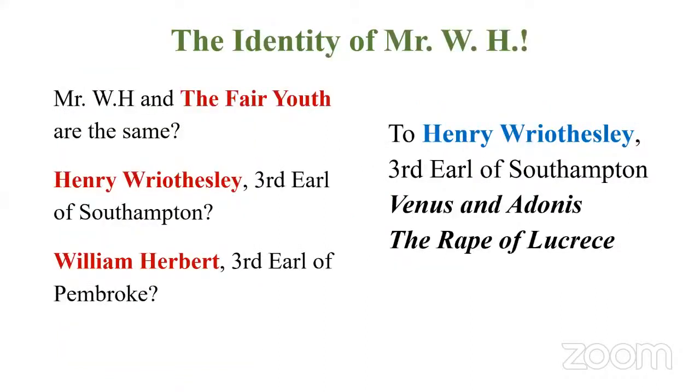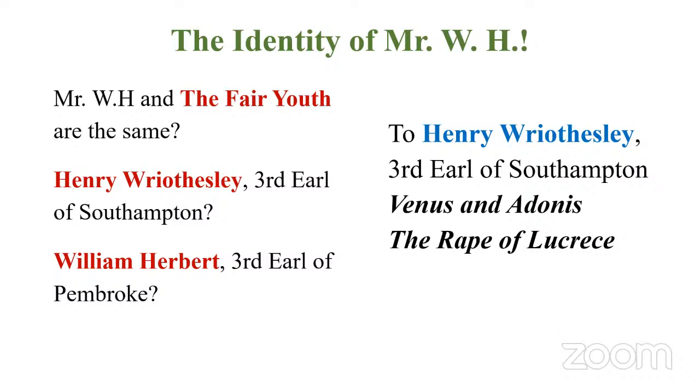The identity of Mr. W.H. is a mystery. We don't know who he was. Sometimes scholars think Mr. W.H. and the fair youth in the sonnets are one and the same. Sometimes they think W.H. refers to Henry Wriothesley, 3rd Earl of Southampton. Spelling W-R-I-O-T-H-E-S-L-E-Y, pronounced Risley. Then others say maybe it is William Herbert, 3rd Earl of Pembroke.